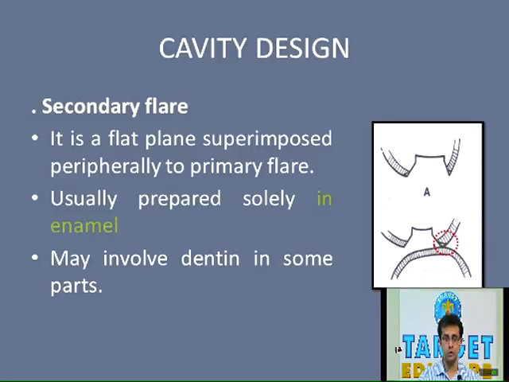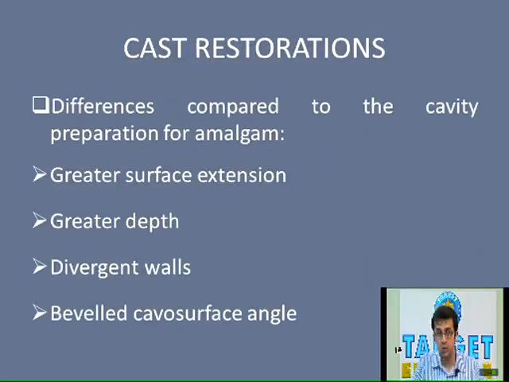In cases of extremely broad buccolingual lesions, lesions which are wide buccolingually, if a primary flare is used to have clearance from the adjacent tooth, it may result in an acute angled tooth structure, and as we know acute angle tooth structure is susceptible to fracture. A primary flare needs to be at an angle of 45 degrees to the dentinal wall proper. So this function which cannot be performed by primary flare, in those cases a secondary flare is superimposed upon the primary flare.